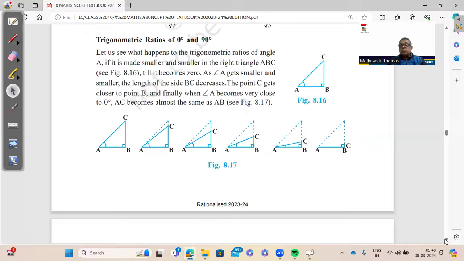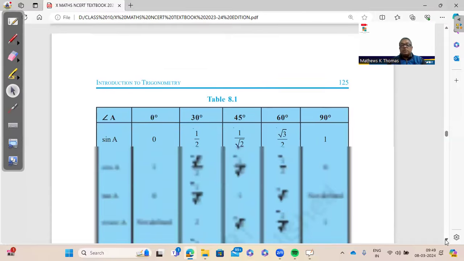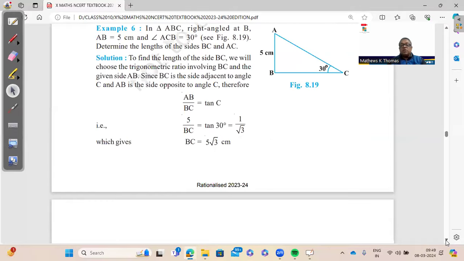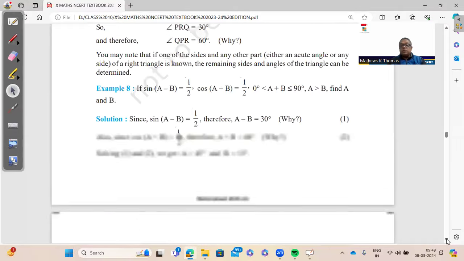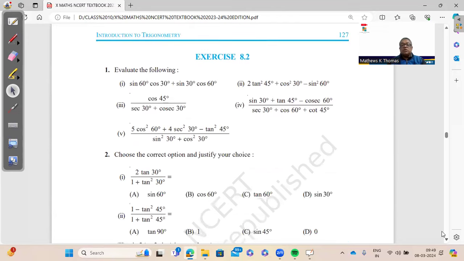The values should be known, 0, 30. You should know how to make the table. Those who don't know how to make the table, kindly see the video on trigonometry that I have uploaded earlier. So how to make this table is important. This table will not be given to you in the exam. Either you learn up the values or you should know how to make the table, because any question based on 30, 45, 60, 90, 0 has to be done using the table.